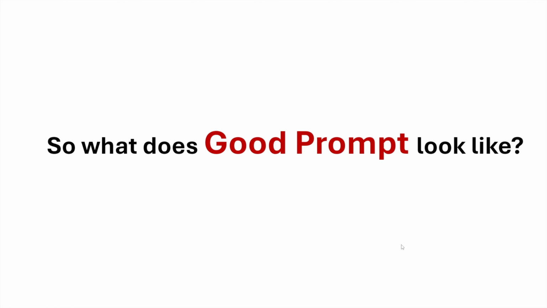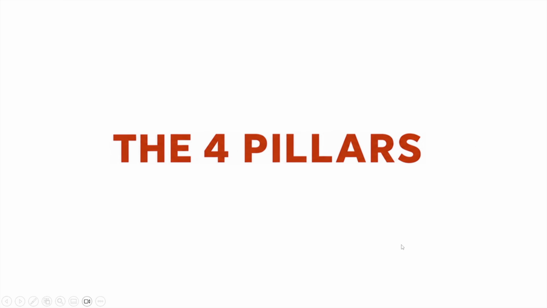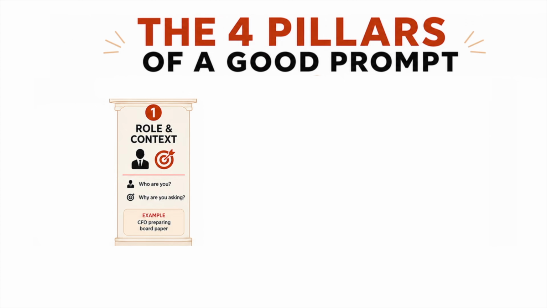So what does a good prompt look like? A good prompt has 4 elements. I call them the 4 pillars. The first pillar is role and context. Tell AI who you are and why you are asking. A CFO preparing a board paper is completely different from a kindergarten teacher writing a song. AI doesn't know who you are unless you tell it.